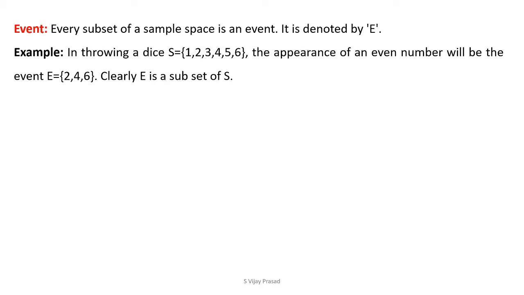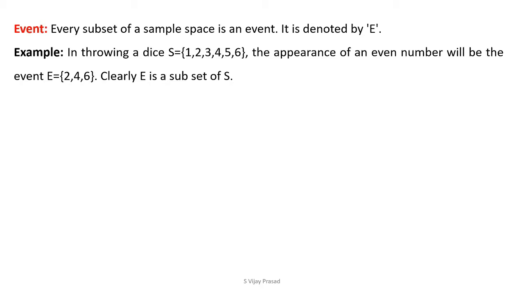Here is an example. In throwing a dice, the sample space is the set 1, 2, 3, 4, 5, 6. The appearance of an even number is the event E equals 2, 4, 6.